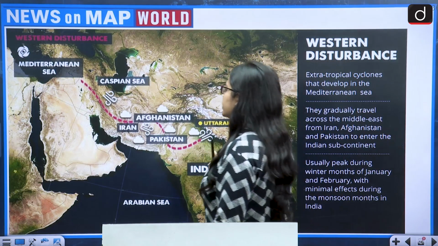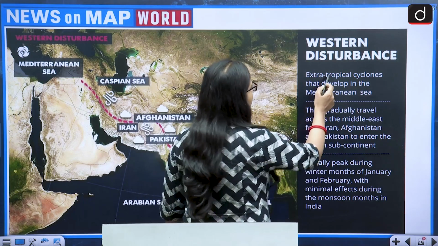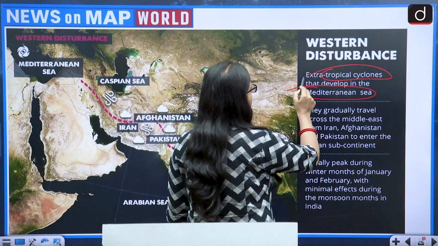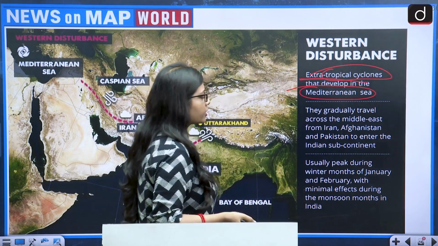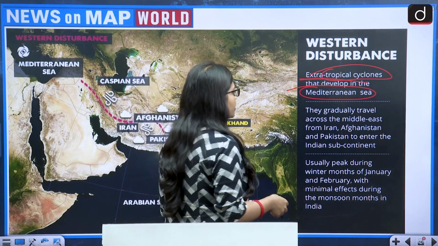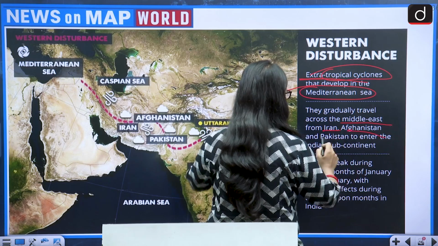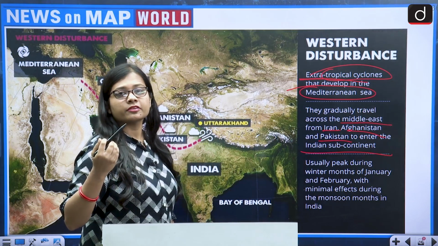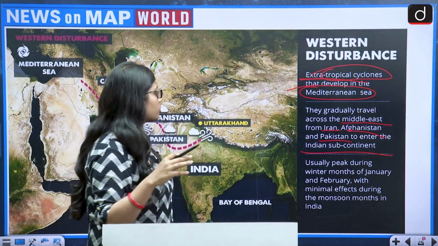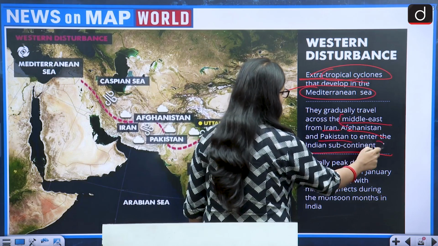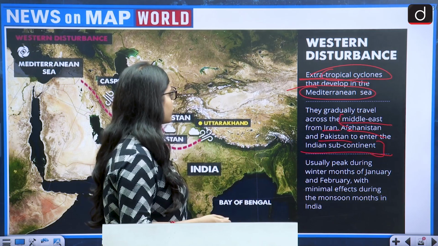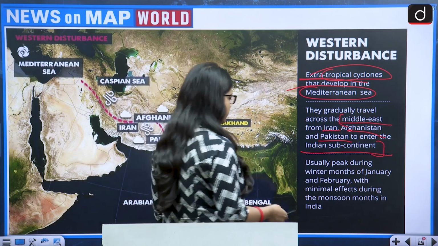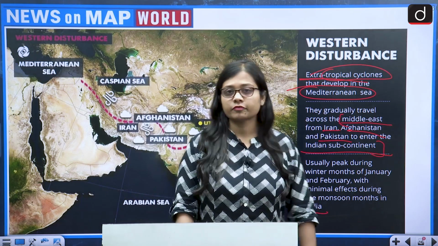Let us first understand the western disturbance. They are extratropical cyclones, and they develop in the Mediterranean Sea. They gradually travel across the Middle East from Iran, Afghanistan and Pakistan to enter the Indian subcontinent. So they come from the Mediterranean Sea, pass through the region of the Middle East, and enter the Indian subcontinent. They usually peak during the winter months of January and February, with minimal effects during the monsoon months in India.